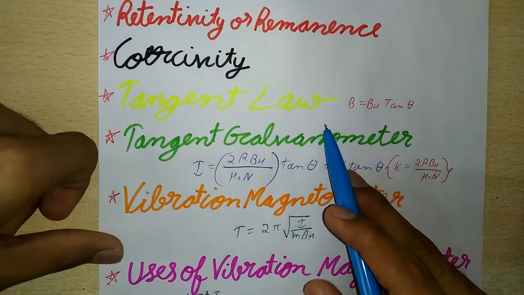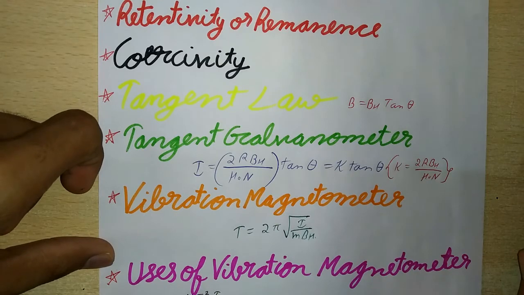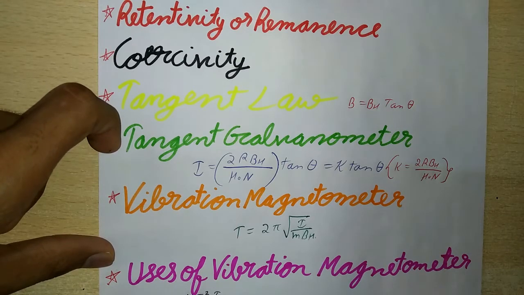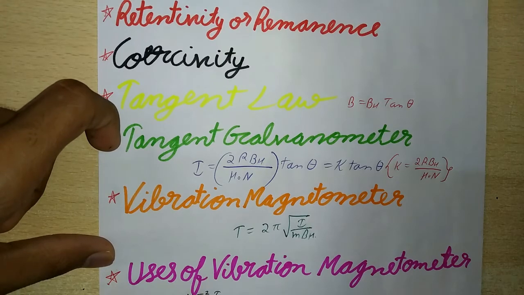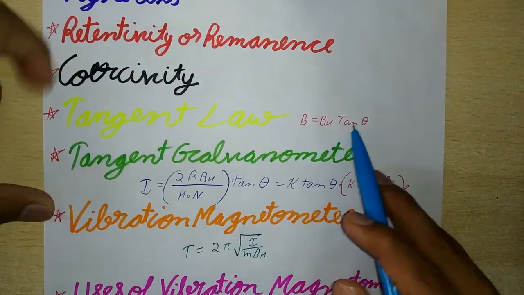And next is tangent law. When a short magnet is suspended freely under the combined action of two uniform perpendicular magnetic fields B and BH, the magnet comes to rest making an angle theta with the direction of BH such that B equals BH tan theta.